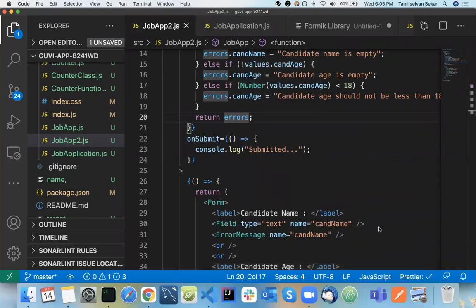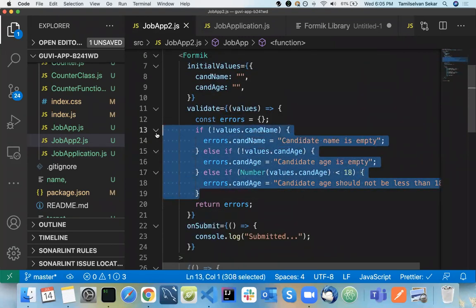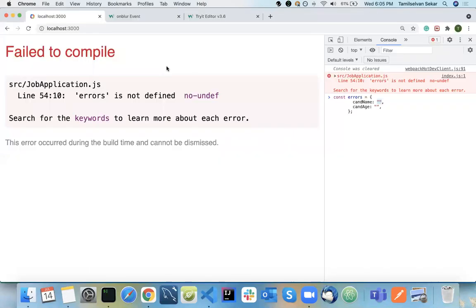But what if in Formik we have an optional input like feedback and we can submit leaving it empty, right? If there is an empty field, here there is a validation. That's why it's blocking you. Suppose you don't have validation here, it will allow you to submit.